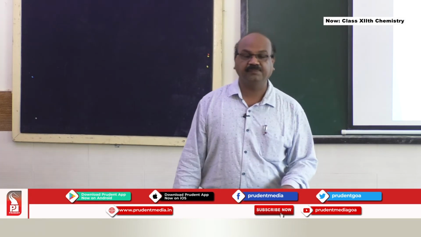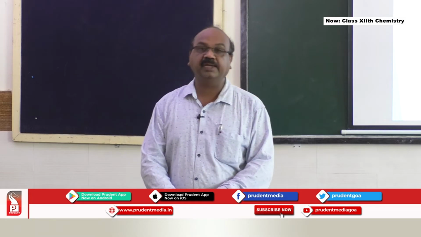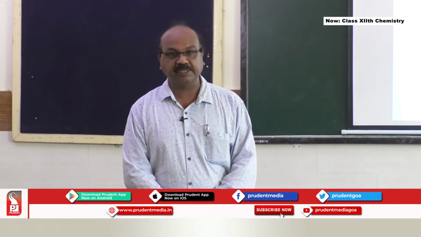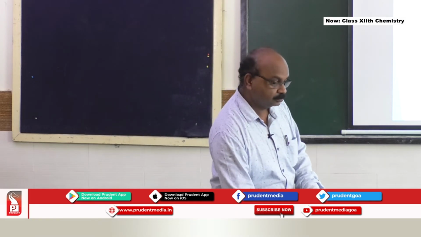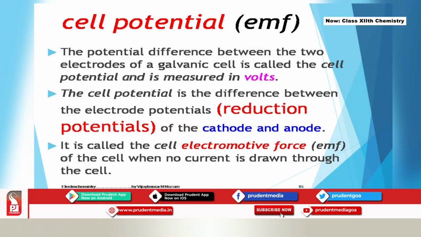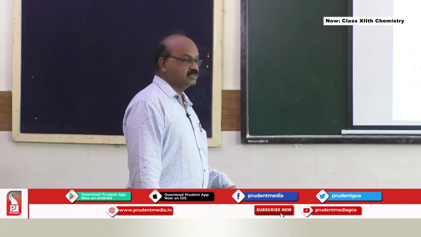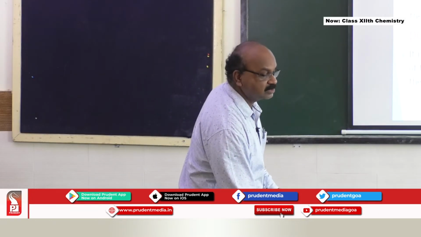Then EMF, which is called cell potential or electromotive force, EMF. The potential difference between the two electrodes of a galvanic cell is called a cell potential. It is measured in terms of volts. So the cell potential is the difference between the electrode potentials, the reduction potentials of the cathode and the anode. It is called the electromotive force of the cell when no current is drawn through the cell. So it is the EMF of the cell or the cell potential.